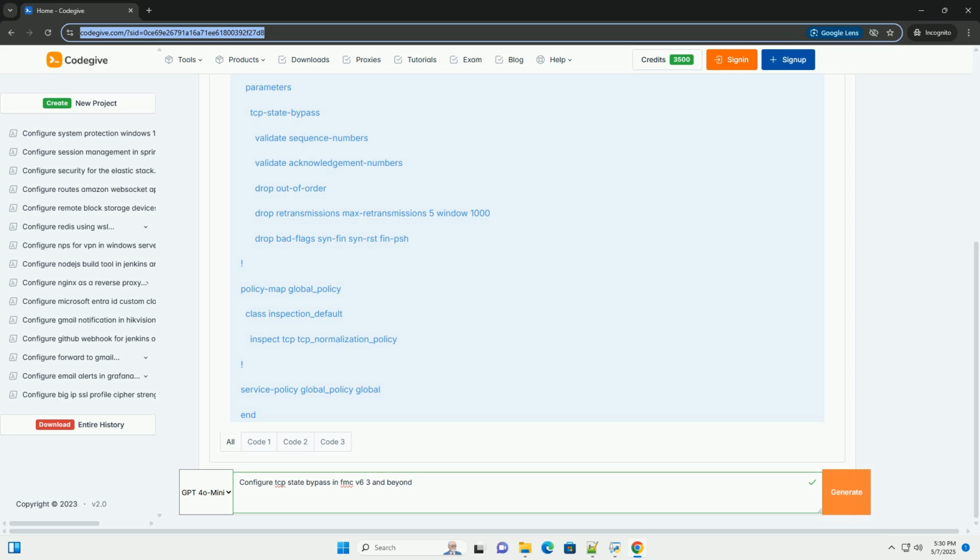It can drop out of order packets: packets that arrive out of sequence are dropped, preventing attackers from reassembling malicious payloads using fragmented, out of order packets. Drop retransmissions: legitimate retransmissions, due to network congestion, etc., might be dropped if deemed excessive by the strict policy, which can be tuned. Enforce strict TCP sequence/ACK number validation: the policy verifies that sequence and acknowledgement numbers align precisely with the expected TCP window.